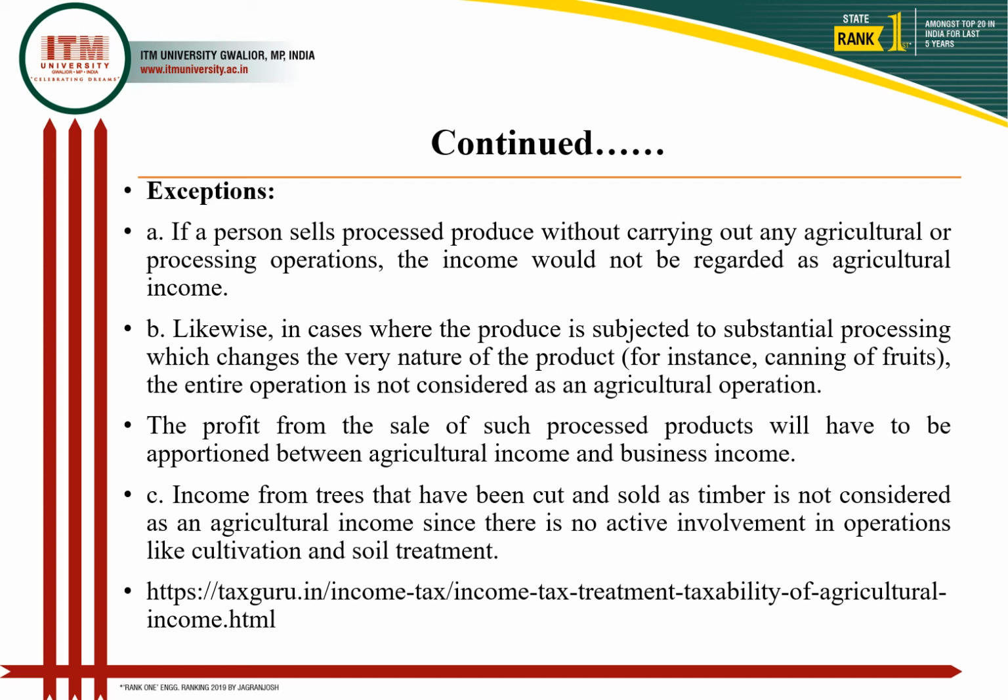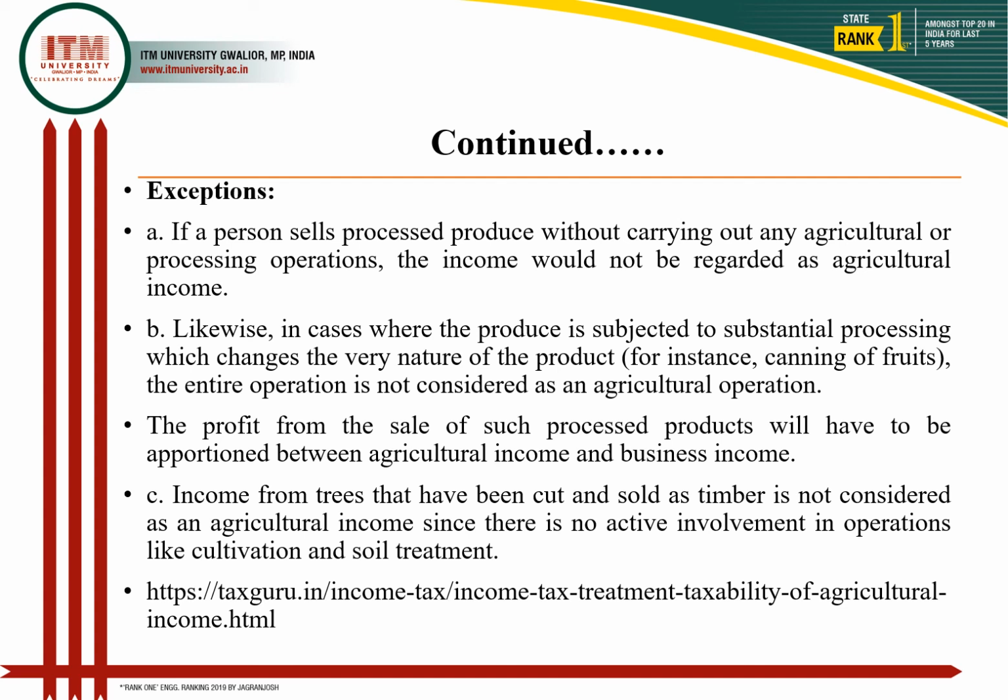Like suppose the final product has been changed substantially through the processing, and the nature of the product has been completely changed, so it is not considered as agricultural operations, right? There are many dilutions, many modifications, like canning of fruits, which is a different process.